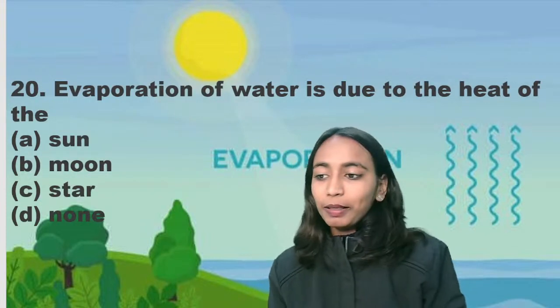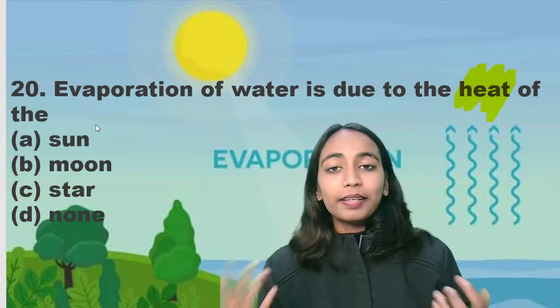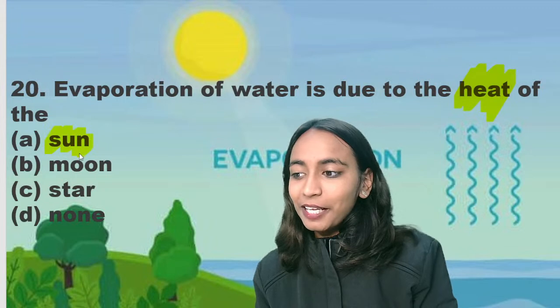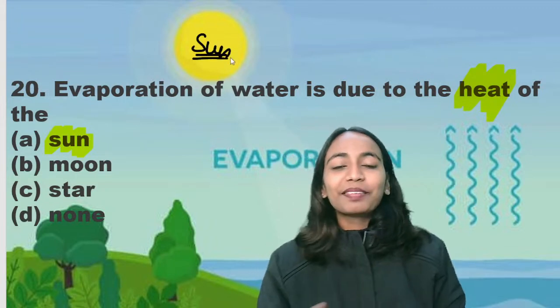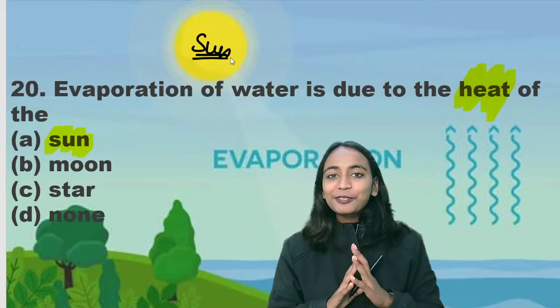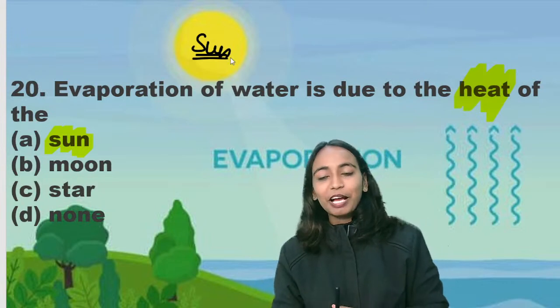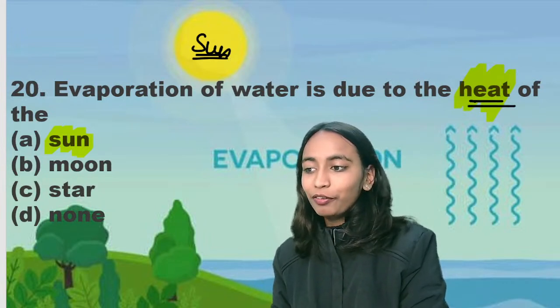Next is question number 20. Evaporation of water is due to heat of. Why does evaporation of water take place? Evaporation of water is due to heat of sun. We already discussed this. Here we have sun. The entire energy, the ultimate source of energy for the water cycle is provided by the sun. So the right answer for the question is sun. Evaporation of water is due to the heat of sun.